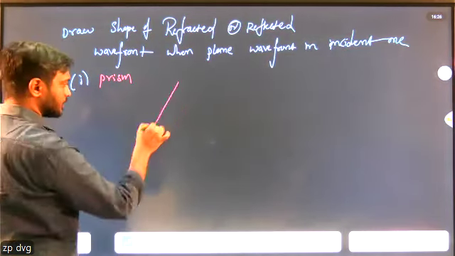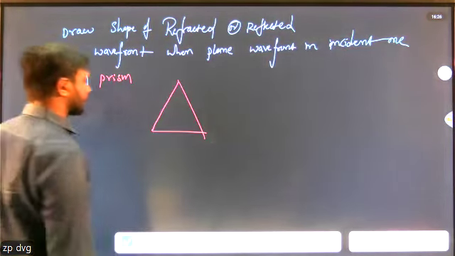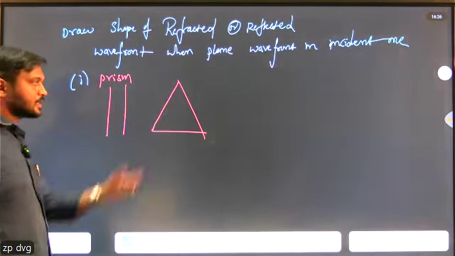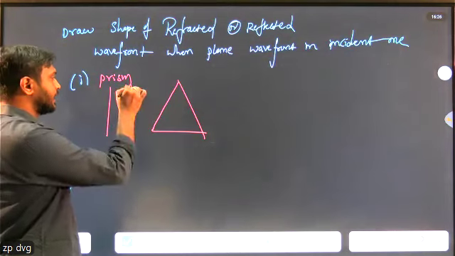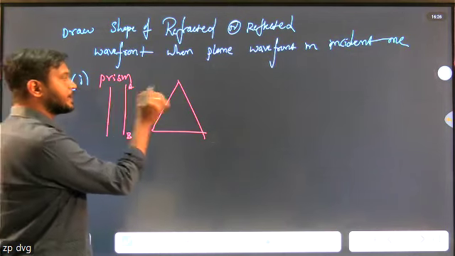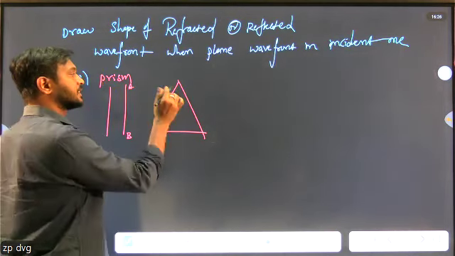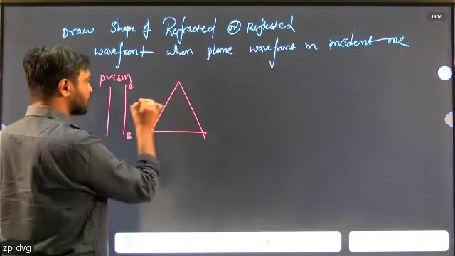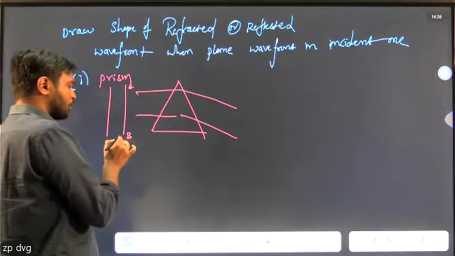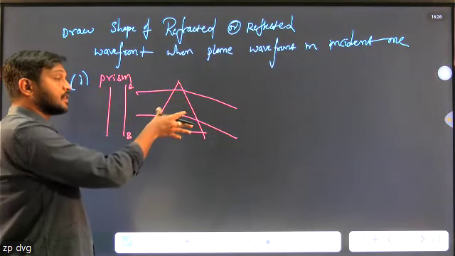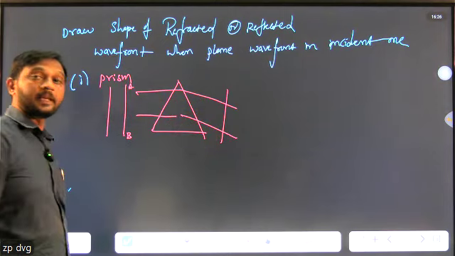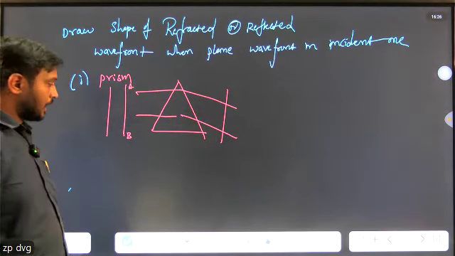So listen, this is a prism. When the wavefront is incident on the prism, this is A and this is B. In the wavefront AB, the upper part at A moves through a very small thickness, and the lower part at B moves through a larger thickness, and it comes out as a plane wavefront. Is it clear?